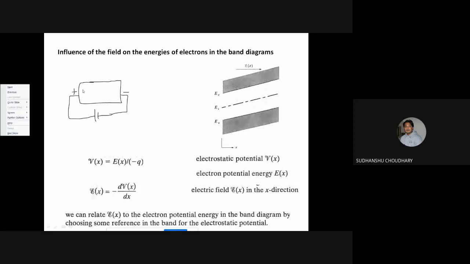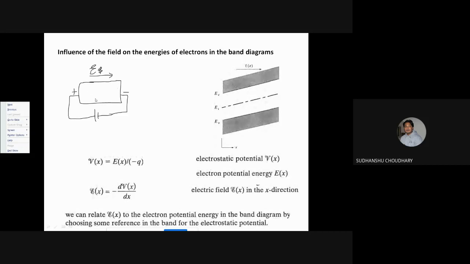Because of this, obviously some electric field will be set up in this semiconductor. So let us say this is my electric field. The electric field direction originates at the positive end and terminates at the negative end. So we have an electric field profile like this in a semiconductor.